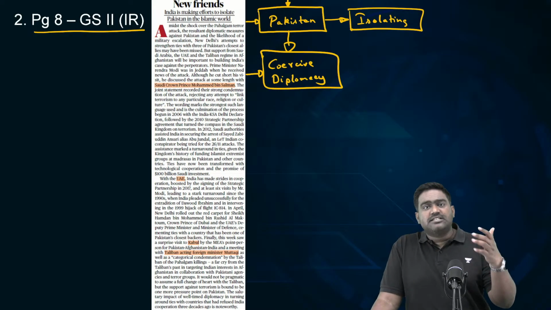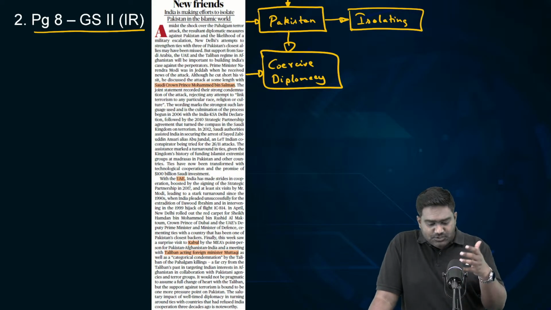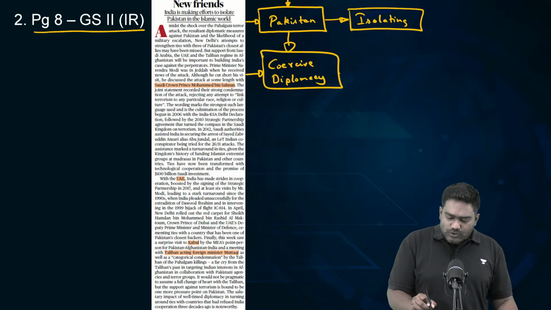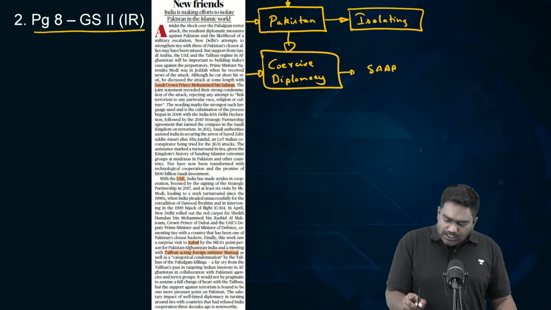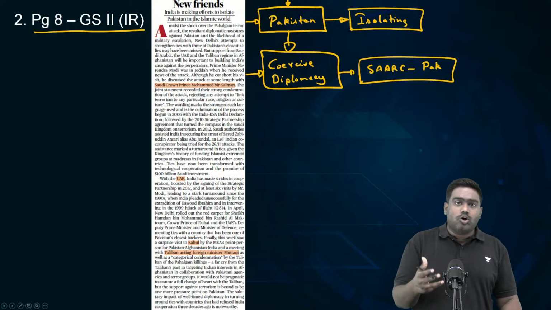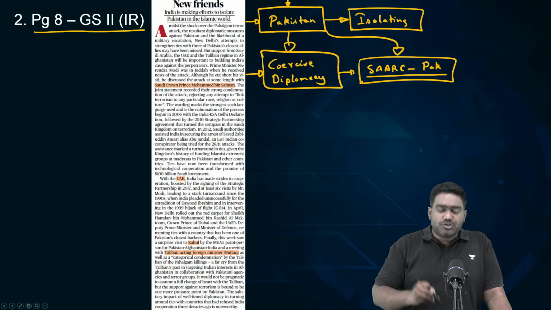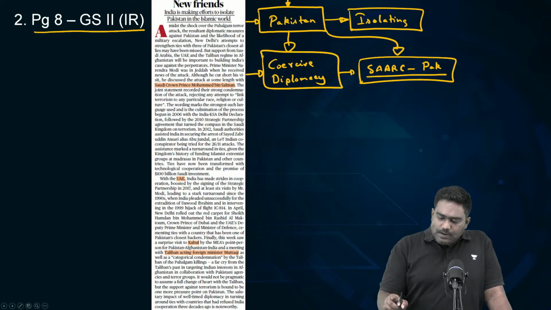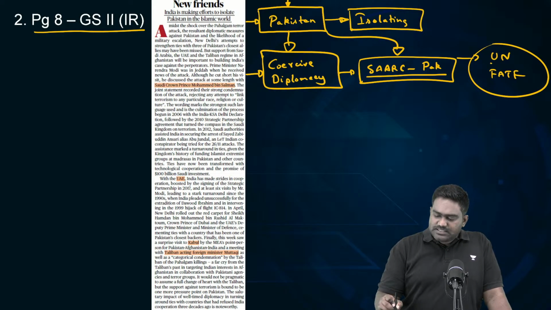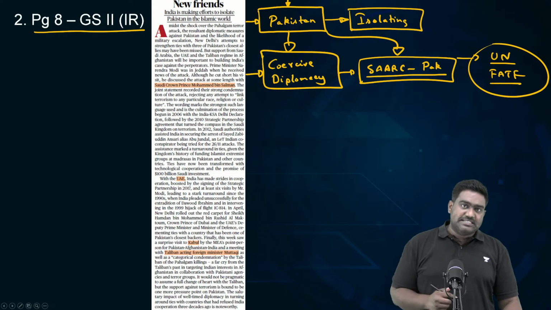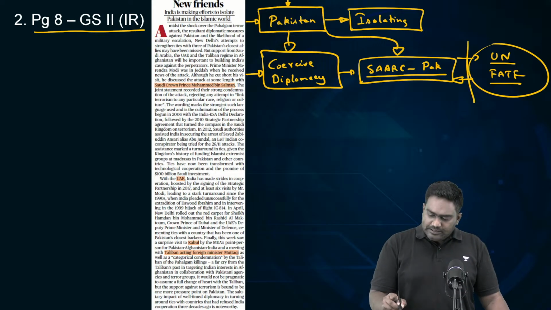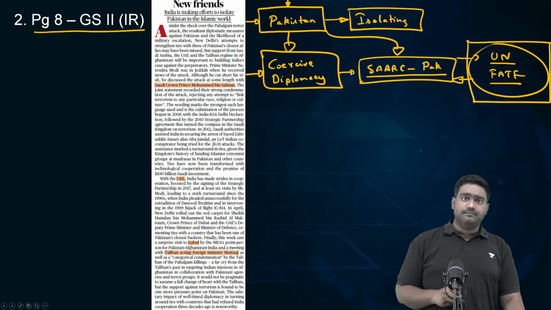Even after the Uri attacks and Pulwama attacks, the Modi government as well engaged in coercive diplomacy, isolating Pakistan by adopting the SAARC-minus-Pakistan strategy, where we sidelined the SAARC organization itself and ensured that Pakistan was cornered in South Asia, and we have brought tremendous pressure on Pakistan. We have used platforms like the United Nations, FATF, and the 1267 Sanctions Committee of the UN Security Council to bring international pressure on Pakistan and to isolate the country.